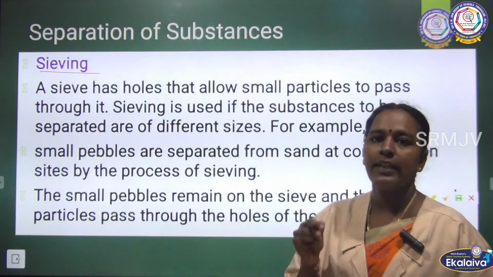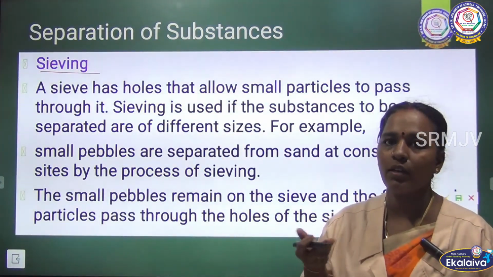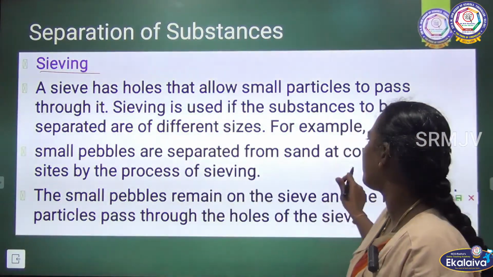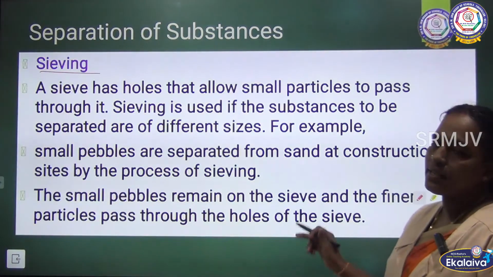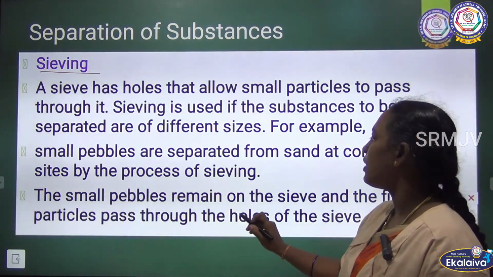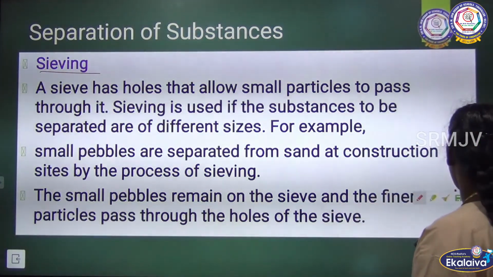So the heavier particles or the small stones will remain at the top of the sieve. Small pebbles are separated from the sand at construction sites. You can see the construction site, the sieving process. The small pebbles can be removed with the help of the sieving process.